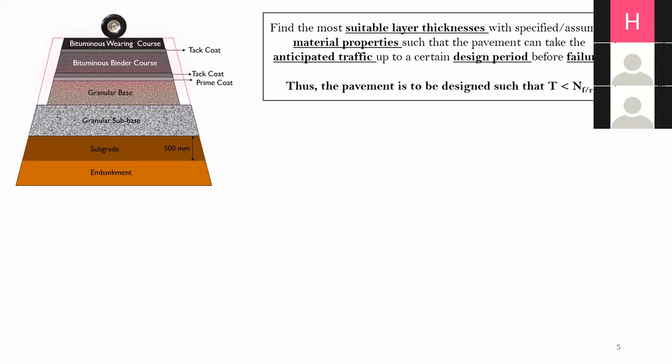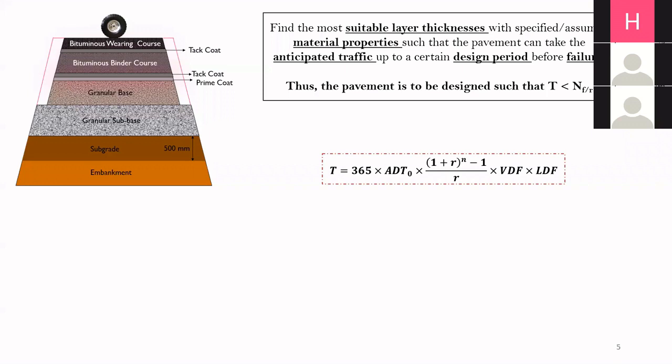Where NF/R is written, NF indicates the number of repetitions corresponding to the fatigue model, that is the allowable traffic for fatigue, and NR is the number of repetitions for the rutting model, that is the allowable number of repetitions corresponding to rutting failure. Because there are two performance models, one will be NF and the other will be NR. So this is the basic equation, and we have already covered it.